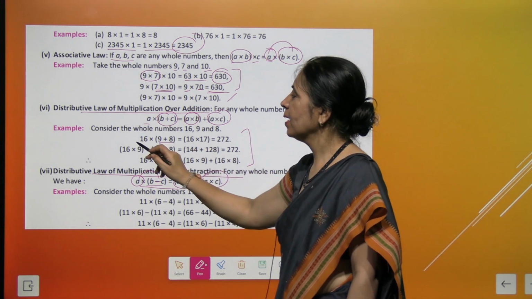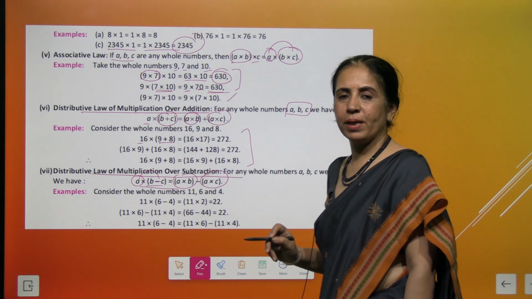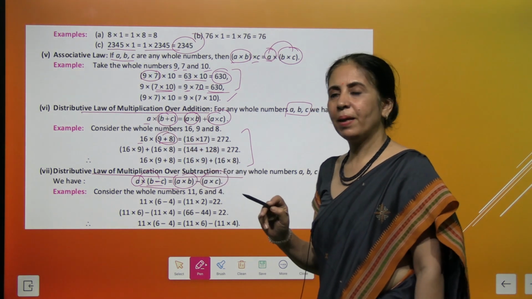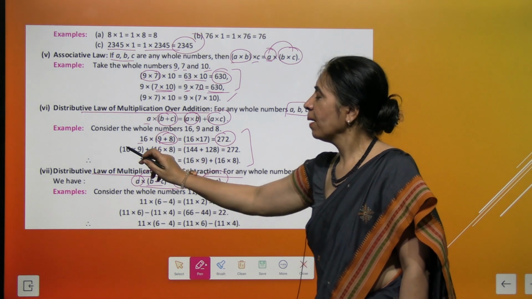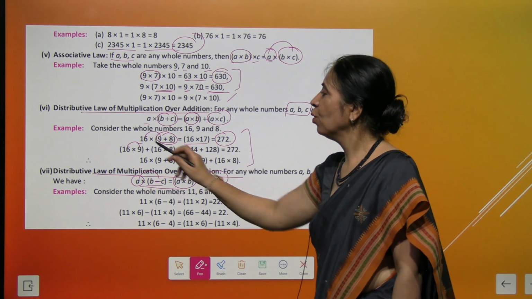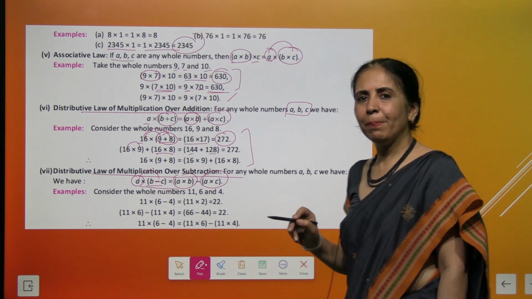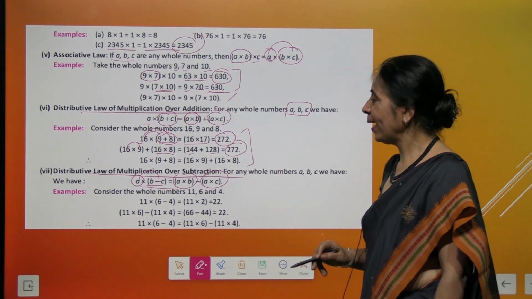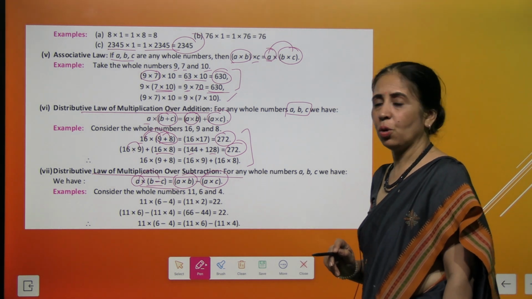So if I take A as 16, B and C are 9 and 8 respectively, we are first adding 9 plus 8. We get 16 multiply 17, which is equal to 272. And next time I multiplied this 16 with 9, I get 144. Then 16 with 8, I get 128. And see what happens on adding, we get the same answer, that's 272, right?